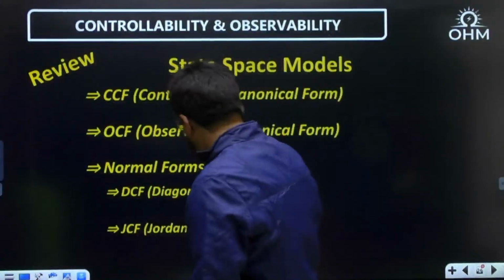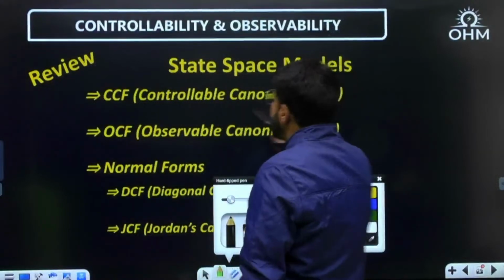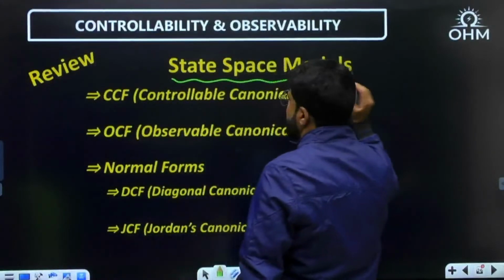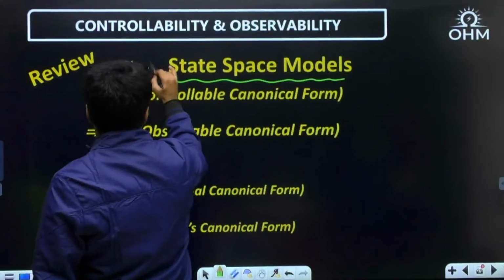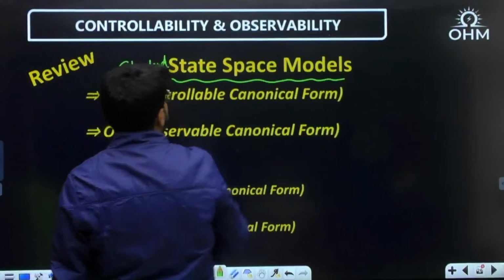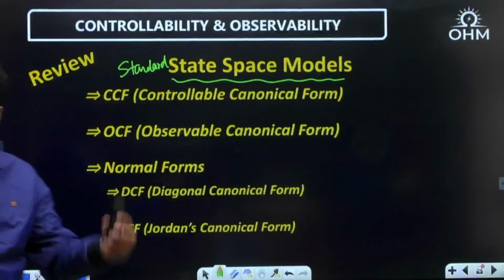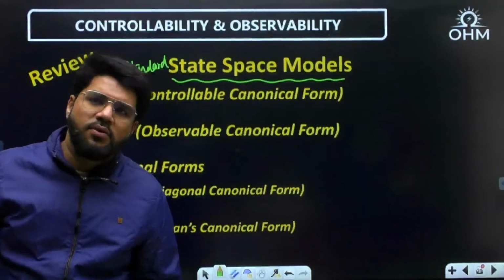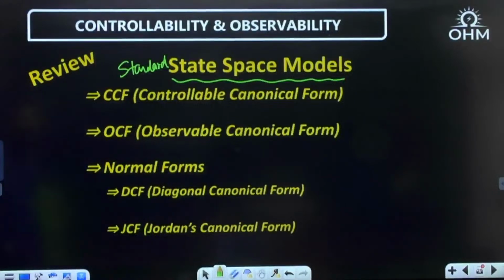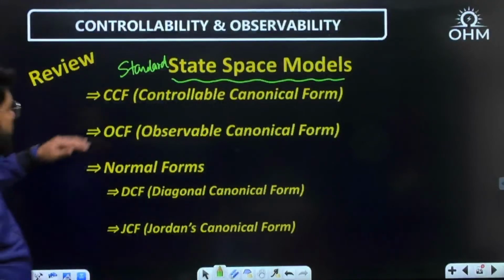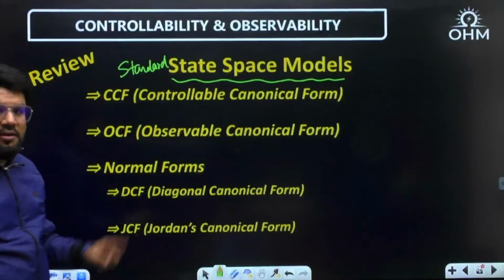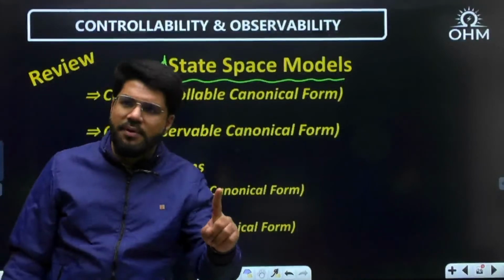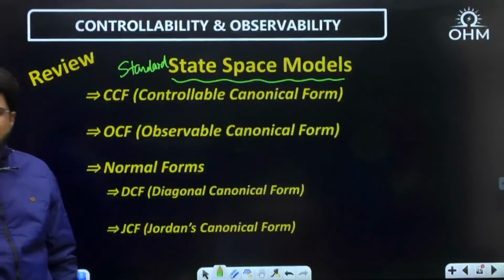The different standard state space models, because the state space model of a system is not unique. There can be thousands of ways of expressing a system. The important standard forms are CCF, controllable canonical form, because such a form is always controllable.